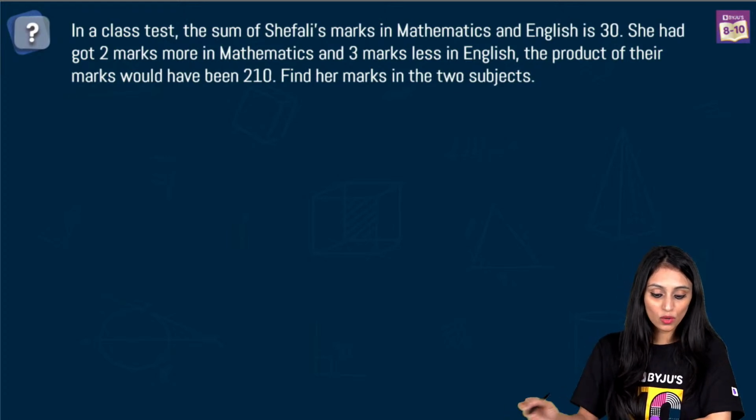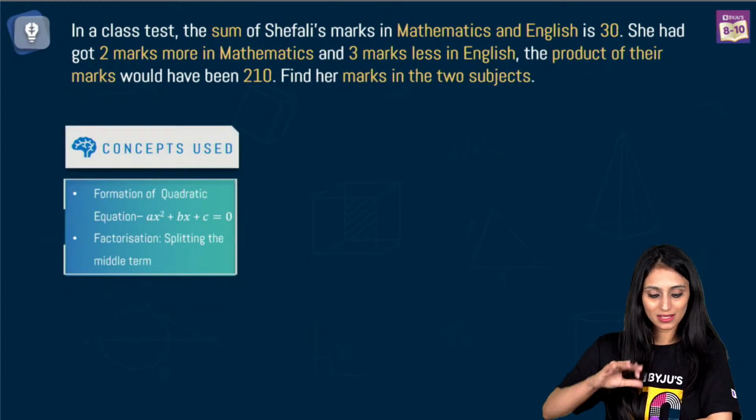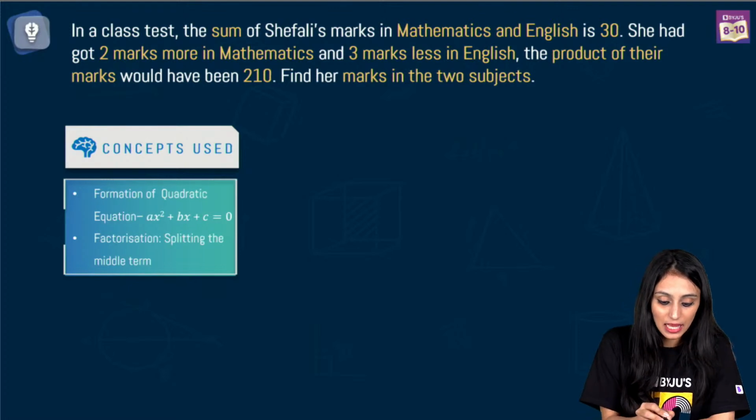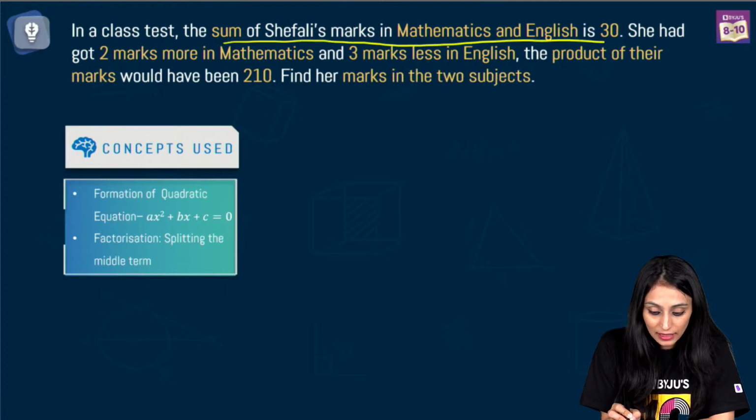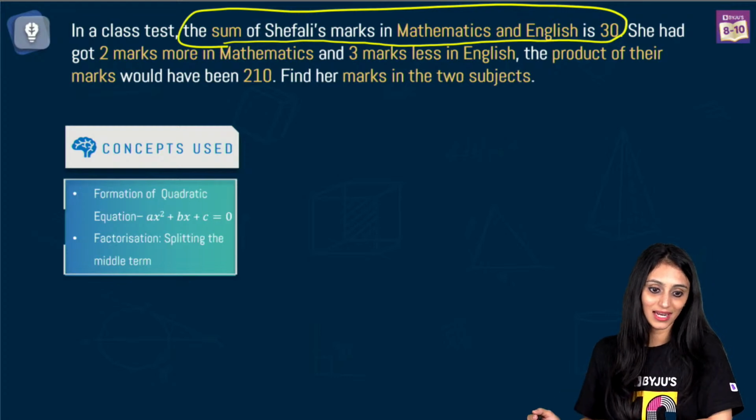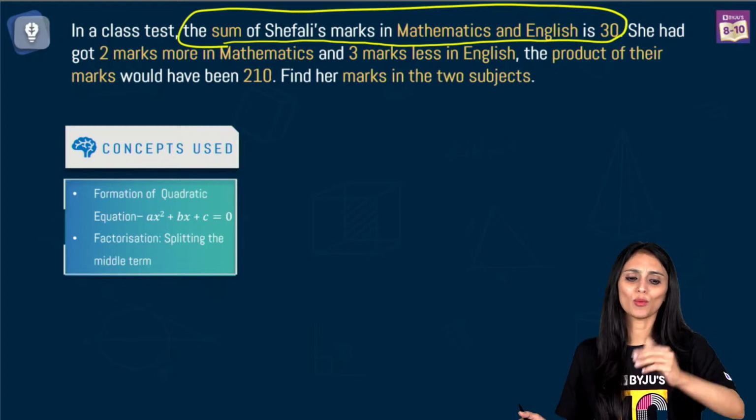Okay. So we don't know her marks in English. We don't know her marks in mathematics, right? But some relation is given between them. It says the sum of Shefali's marks in math and English total is 30. Right? Let's say I talk about Sukhjot's marks.